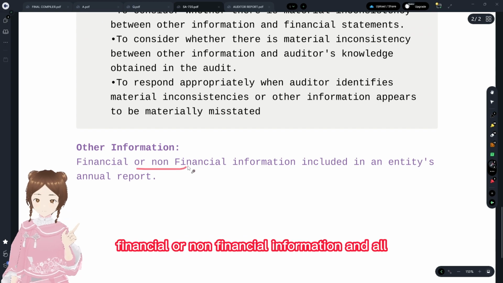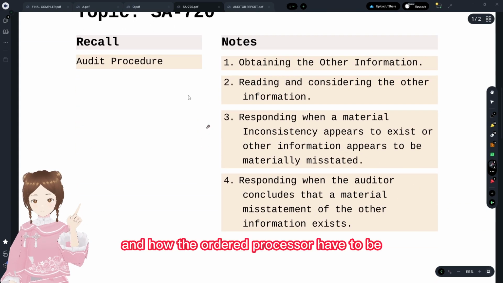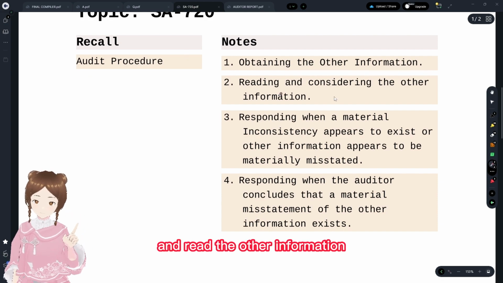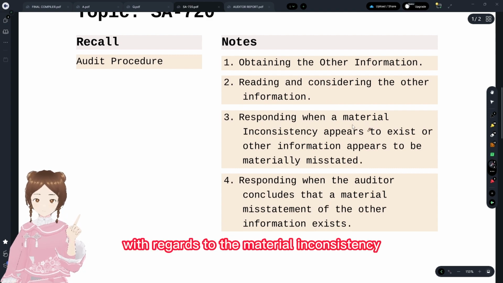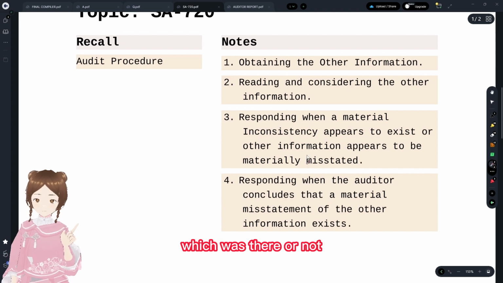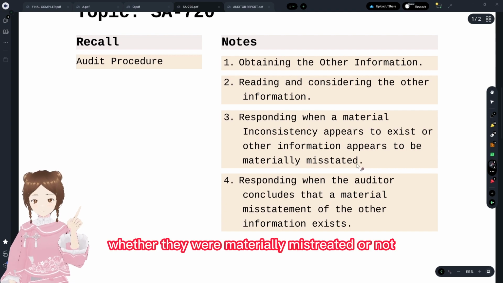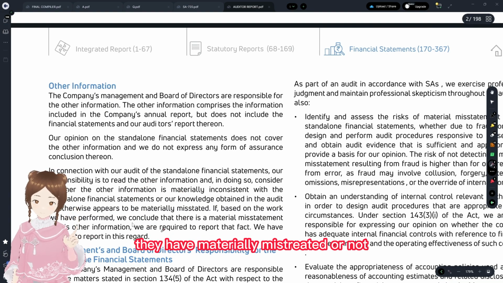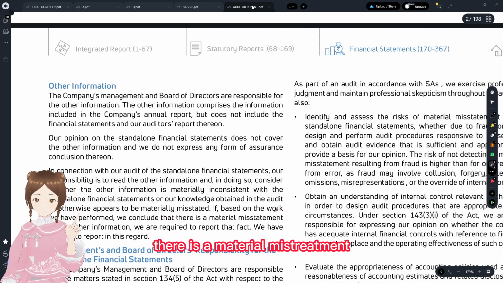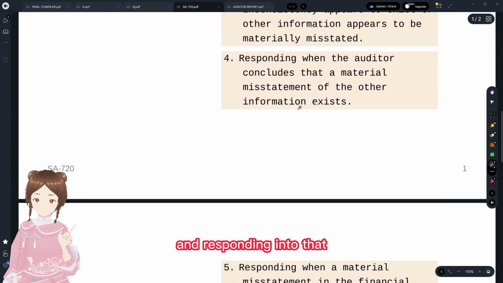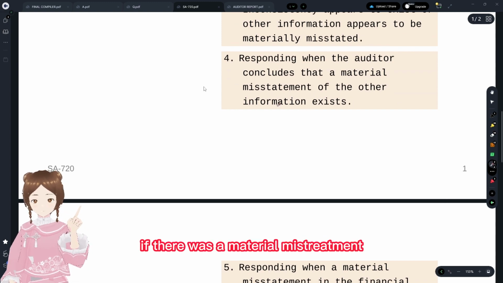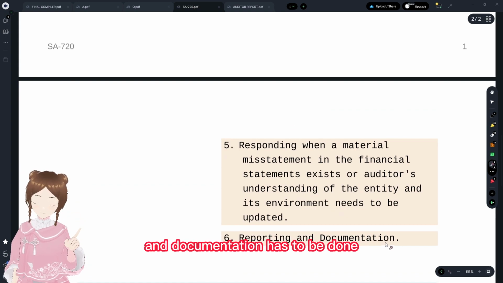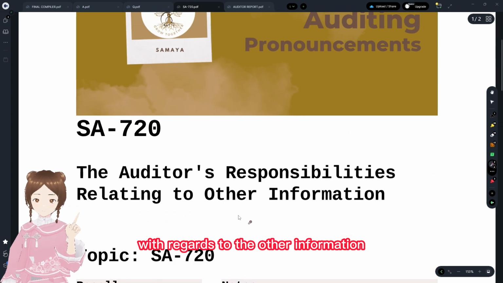This is just a definition, financial or non-financial information, and how the audit procedures have to be. First, he has to obtain the other information and read the other information, and then respond with regards to the material inconsistency, whether it was there or not, whether they were materially misstated or not. That's what they have discussed here. They have found that there is a material misstatement. And responding to that, if there was a material misstatement, they have to respond, they have to report, and documentation has to be done. That's all with regards to the other information.